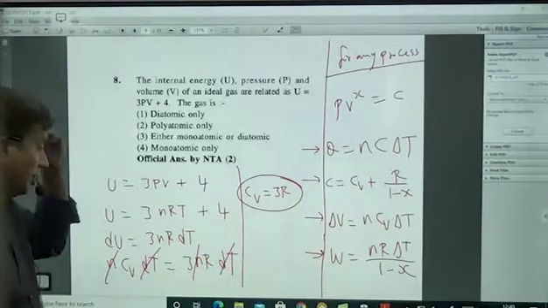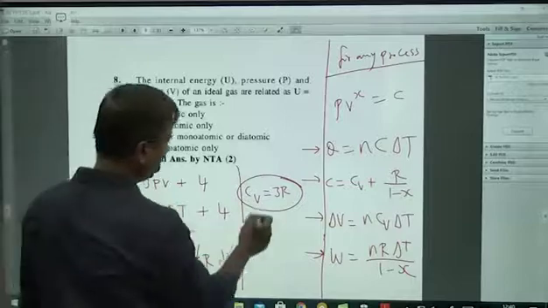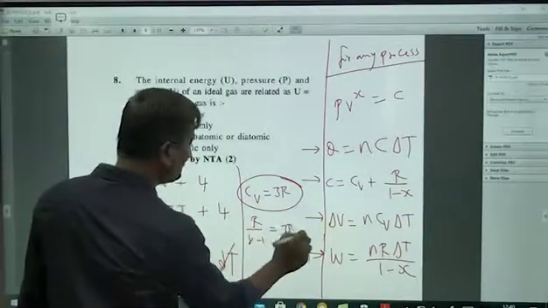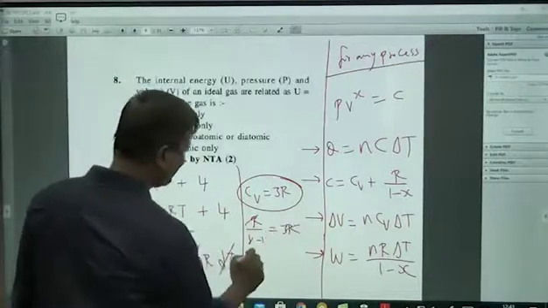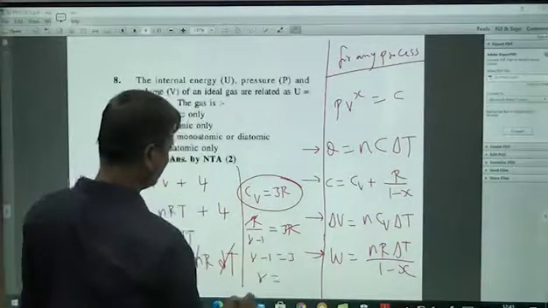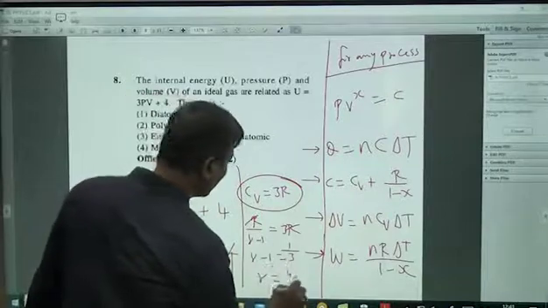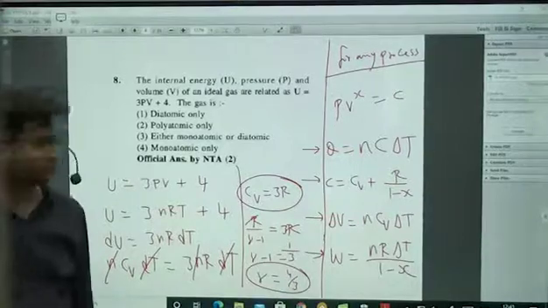Or if I don't know that Cv value 3R means polyatomic, then still by extension Cv is equal to R by gamma minus 1, which is equal to 3R, because I know only gamma values. R cancels, so find the gamma value. Gamma minus 1 is equal to 3, sorry, 1 by 3. So gamma is equal to 1 plus 1 by 3, which is 4 by 3. I know gamma 4 by 3 is polyatomic. Like that also I can do.